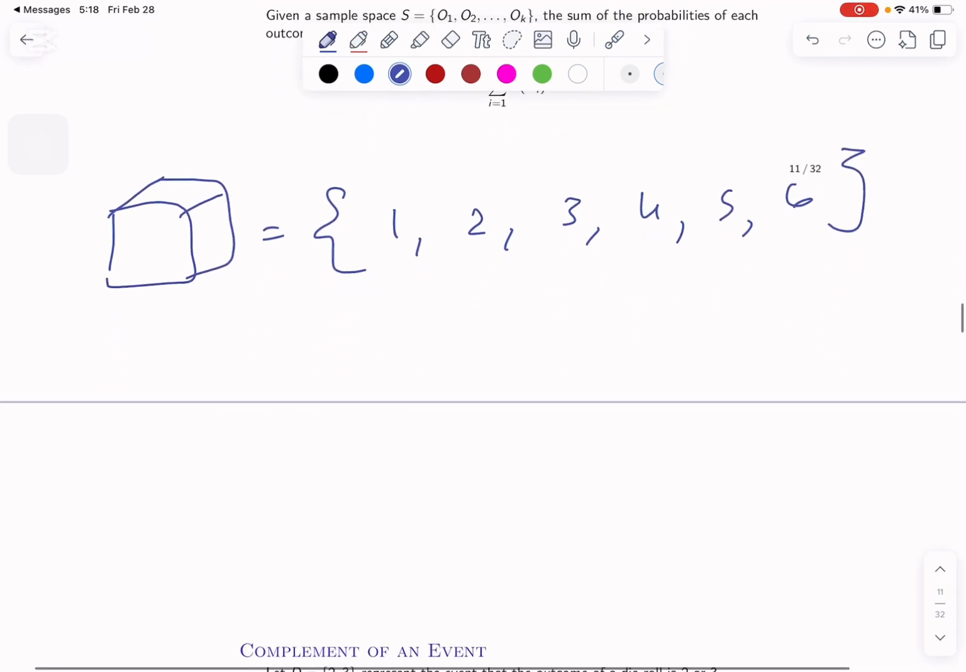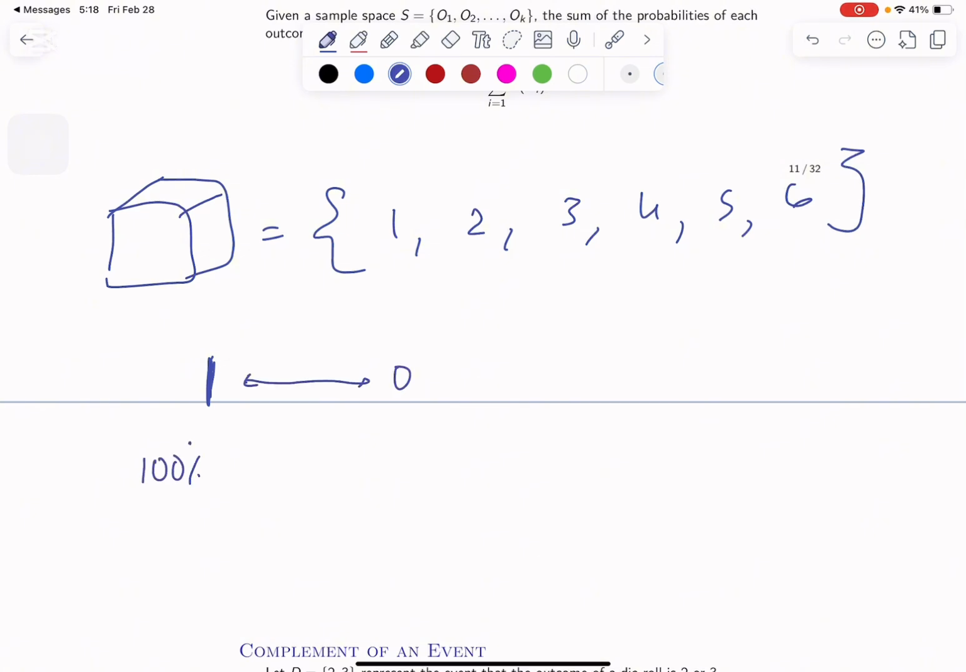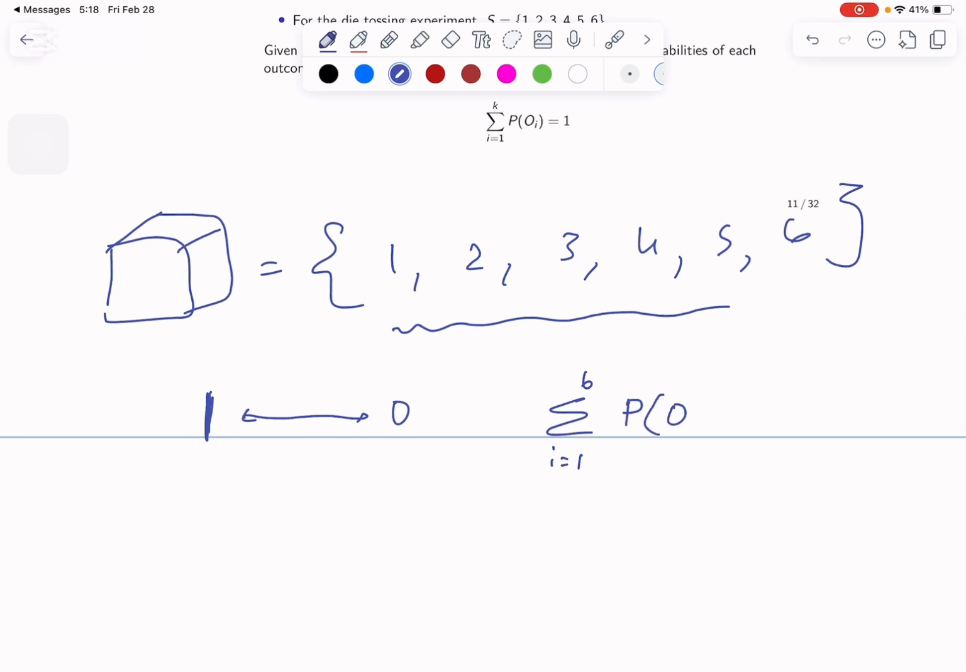When I was explaining the previous lesson, I told you that probability is out of 1, right? Probability is a number between 0 and 1, which is the same thing as 0% to 100%, but let's leave the percentages because it's a bit confusing. So when you add the probability of getting all these numbers, the summation over i from 1 to 6, the probability of all the outcomes should equal 1. The probability of getting 1 plus 2 plus 3 plus 4 plus 5 plus 6 should equal 1.